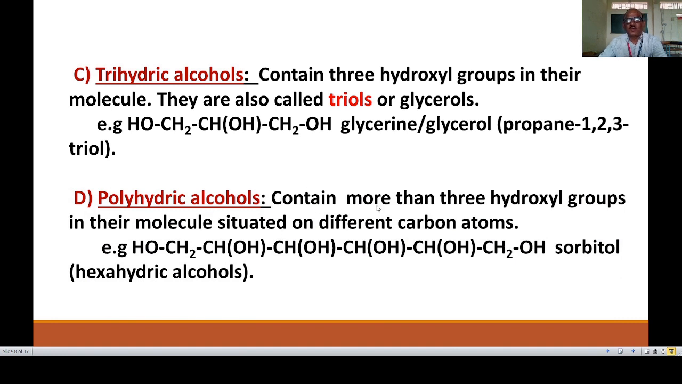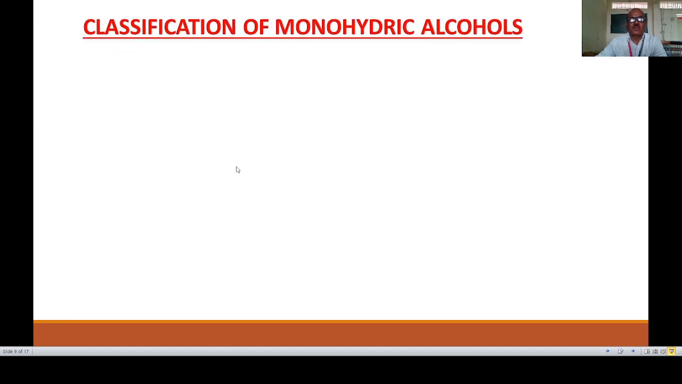Poly means containing more than 3 hydroxyl groups in their molecule, attached to different carbon atoms. In this example, there are 6 OH groups attached to 6 different carbon atoms. The formula is CH2OH, CHOH, CHOH, CHOH, CHOH and CH2OH. This compound is called sorbitol, with 6 hydroxyl groups. Therefore it is a hexahydric alcohol. So this is the classification of alcohols.